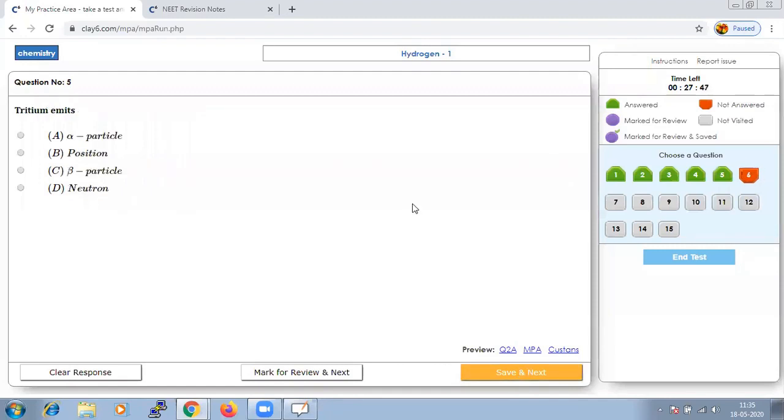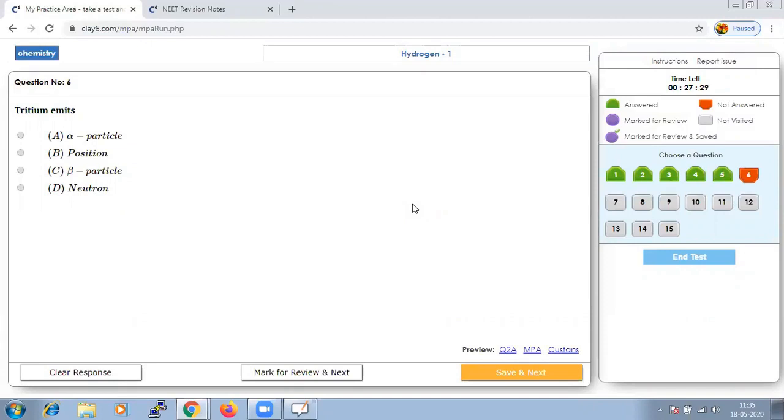Tritium emits which option? What is tritium? Tritium is an isotope of hydrogen, and it has the tendency of emitting beta particles.